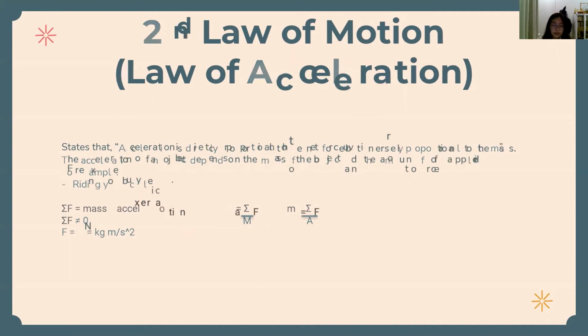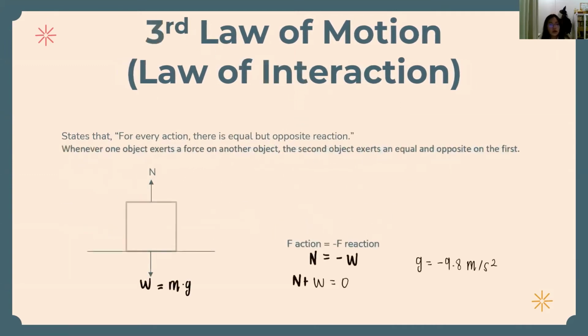Now, moving on to the third law of motion, or the law of interaction. It states that for every action, there is an equal but opposite reaction. As you can see here, F action equals negative F reaction. So whenever one object exerts a force on another object, the second object exerts an equal and opposite force on the first. His third law says that for every